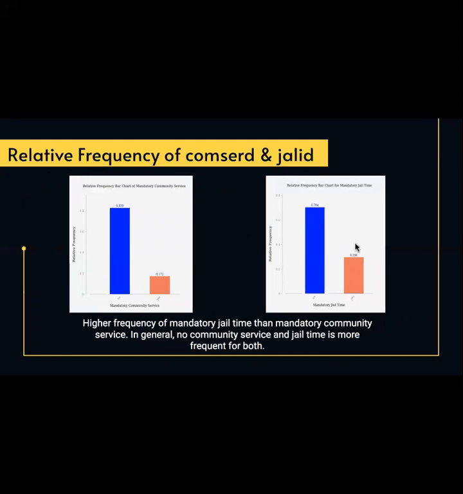So here is a relative frequency of ComCert and JLID. This is showing the relative frequency bar graphs of mandatory community service and mandatory jail time. I'm focusing on how these variables relate to the traffic fatality rate because they yielded the most significant results in relation to my original question, exploring how drunk driving related laws affected traffic fatality rates. Here you can see that there is a higher frequency of mandatory jail time than mandatory community service. And in general, no community service and no jail time is more frequent for both.